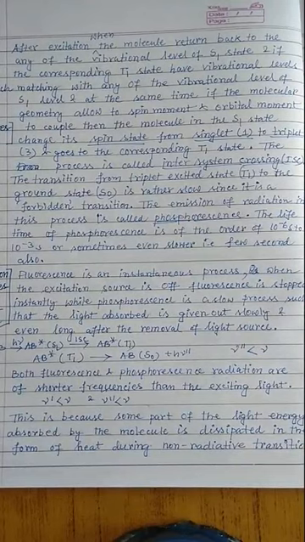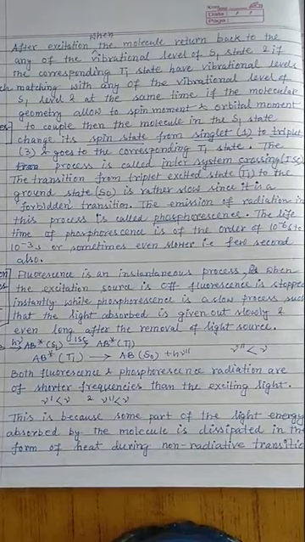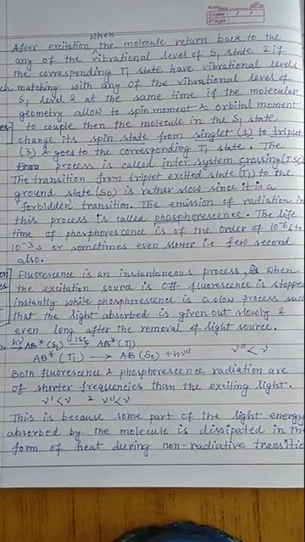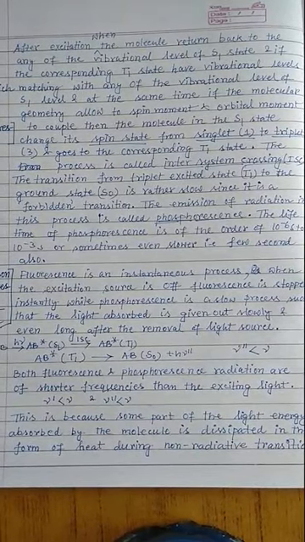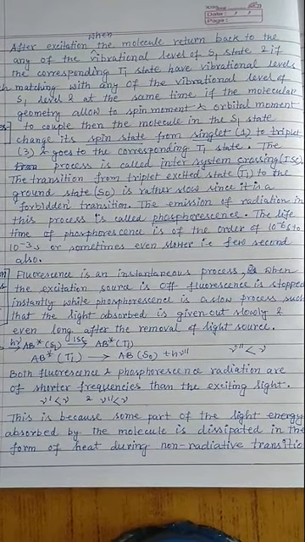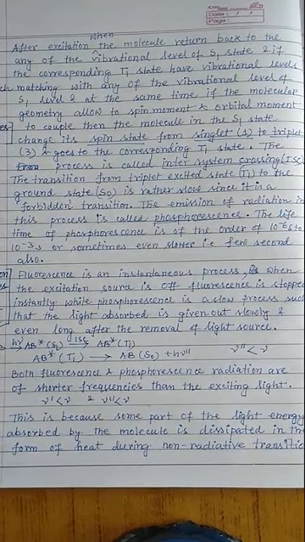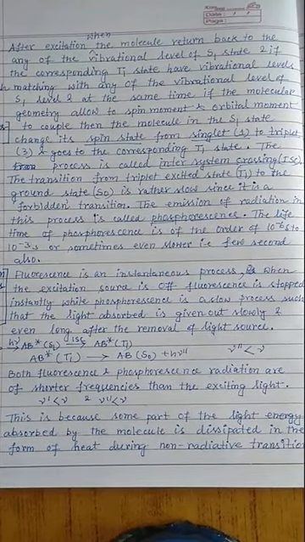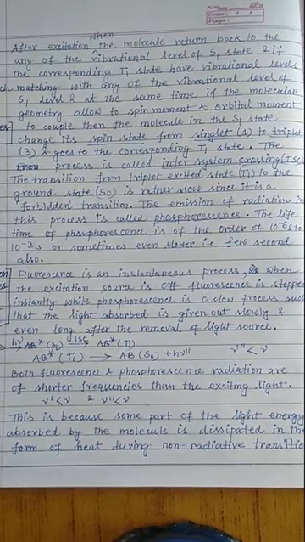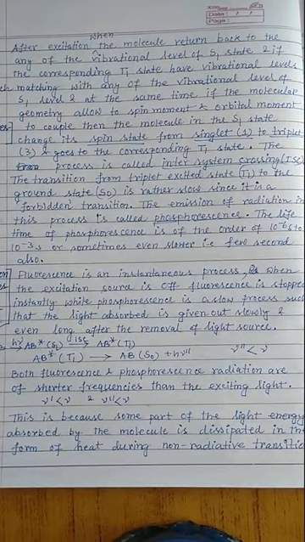any of the higher singlet states, not only S1, S2, S3, S4, any of them, and then it can return back to the ground singlet state, and at that time it undergoes some ISC process and comes back to the corresponding triplet state. So this is the process. To exhibit phosphorescence, a molecule has to undergo some ISC process. Without ISC, phosphorescence can't happen, and because of this ISC, it needs some time. That's why it's a slow process.